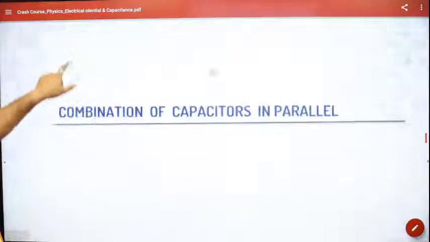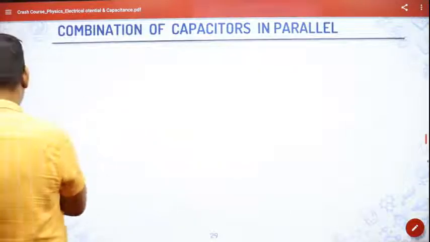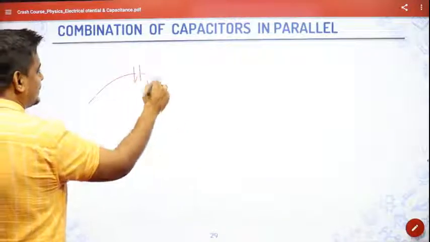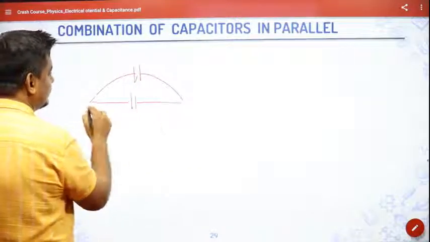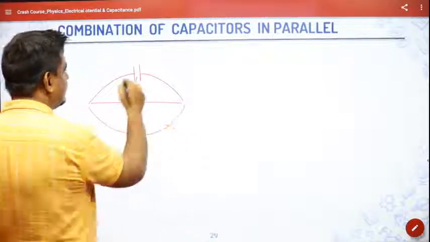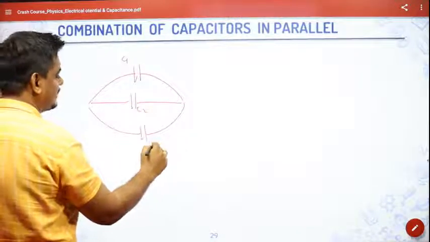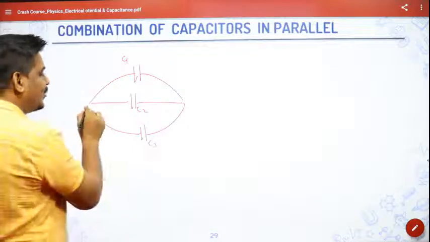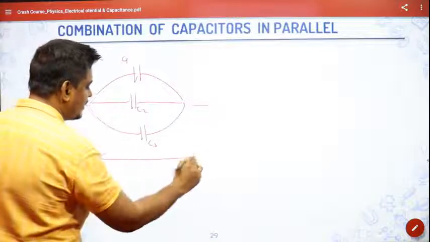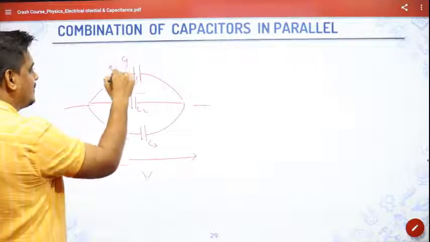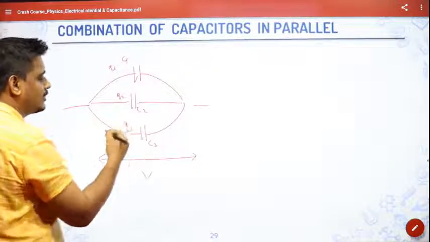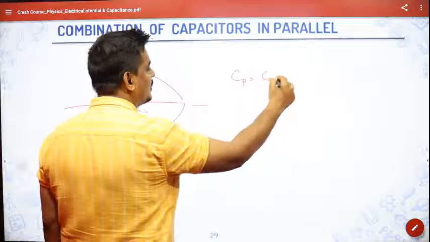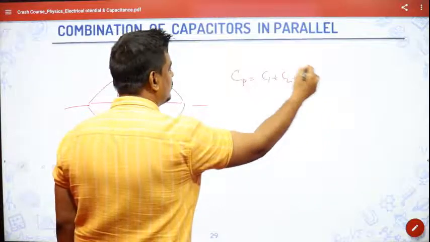Similarly, if you have a parallel combination like this, you will have a capacitor here, some capacitor here, and some capacitor here with capacitance C1, C2, and C3. Obviously, here the potential will remain same. It will have same V, but Q will divide itself as Q1, Q2, and Q3. If you find at the end, you will get C parallel is equal to C1 plus C2 plus C3.